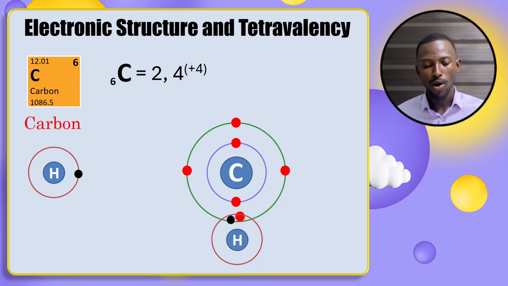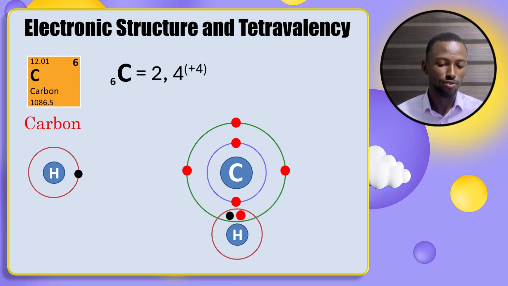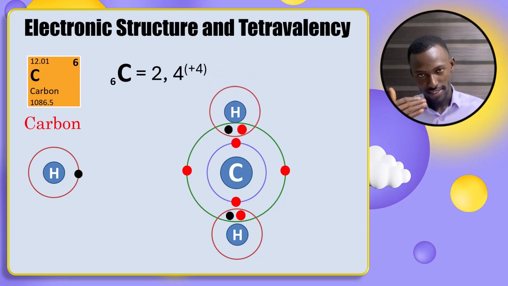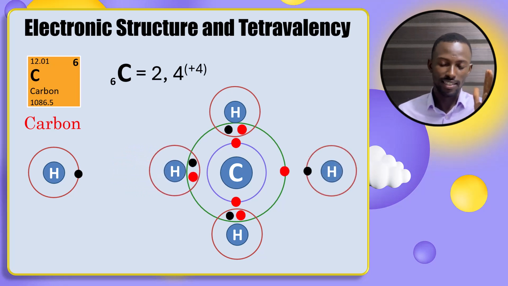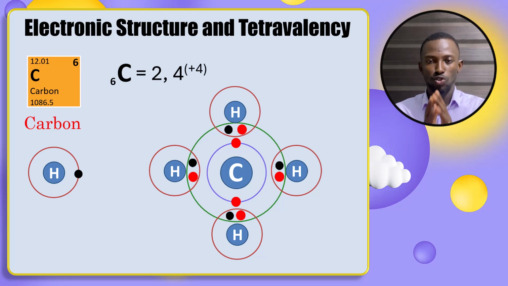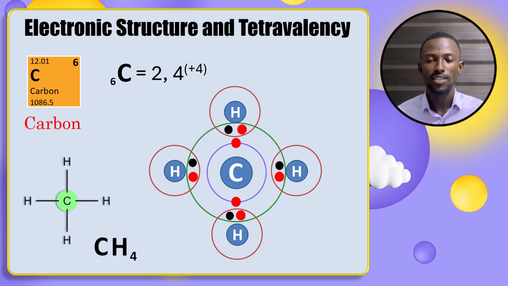Well, carbon will have to bond with 4 hydrogens, one coming to attach itself to the lower electron, the other one attaching itself to the upper electron, then another one coming from this side, the last one coming from this side. So you will see that carbon tends to share its outermost 4 electrons with hydrogen to form something we call methane, CH4.